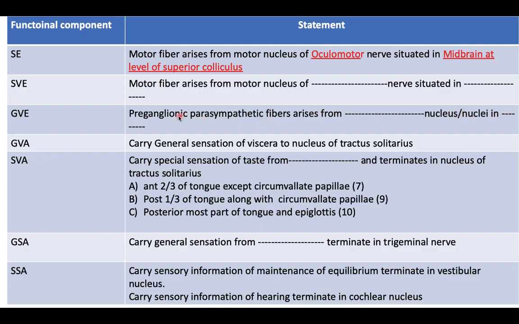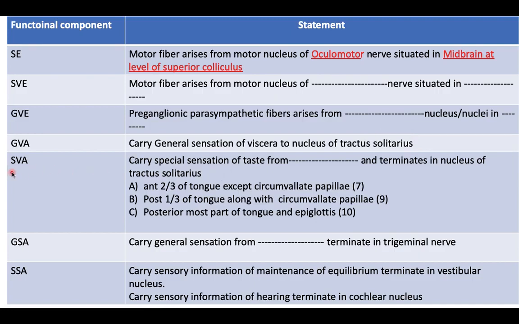For the third nerve, we can have preganglionic parasympathetic fiber arises from the Edinger-Westphal nucleus situated in the midbrain at the level of the superior colliculi. For the general visceral afferent, because now they are carrying fibers, they carry the general sensation of the viscera to the nucleus of tractus solitarius. So the nucleus for this is the tractus solitarius.